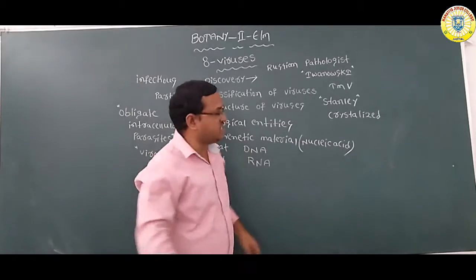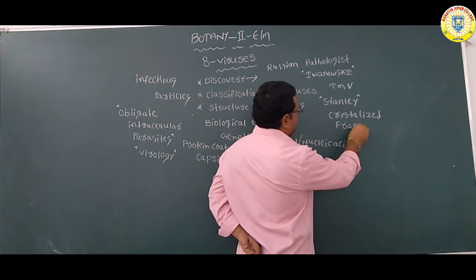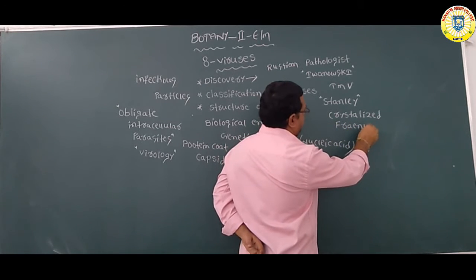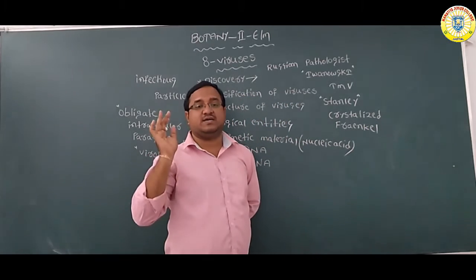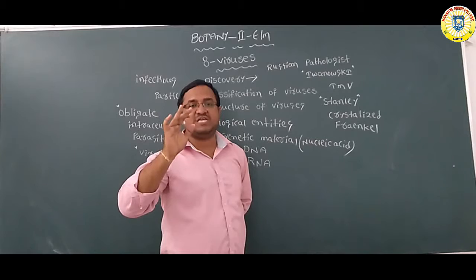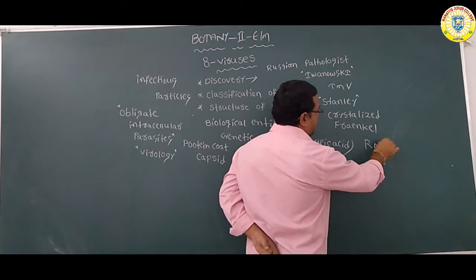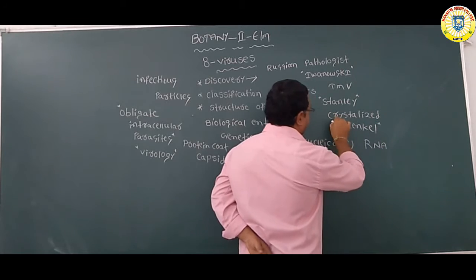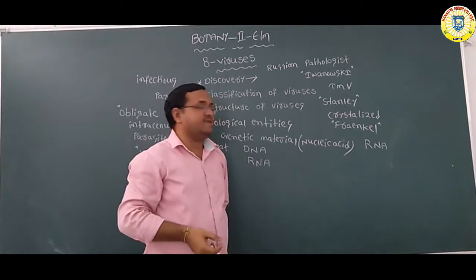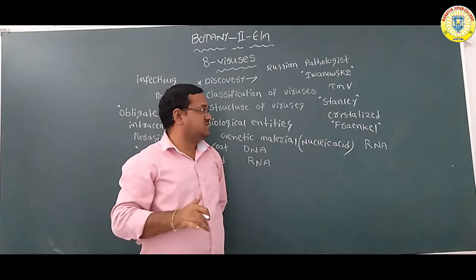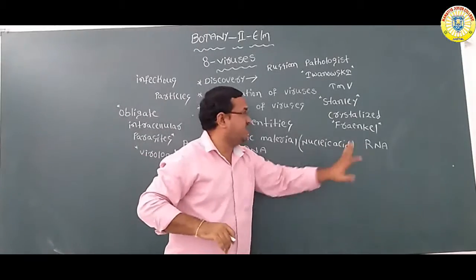Next, another scientist, Frankel, said that the genetic material of the tobacco mosaic virus is RNA. That was said by the scientist Frankel.